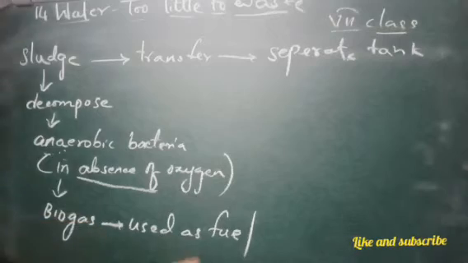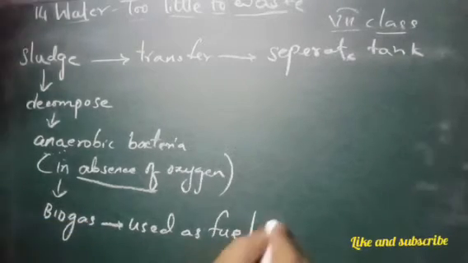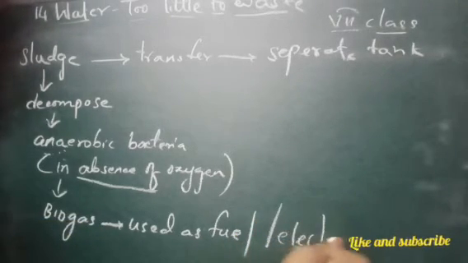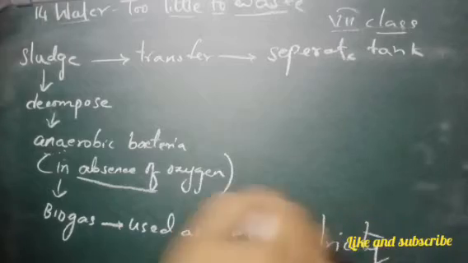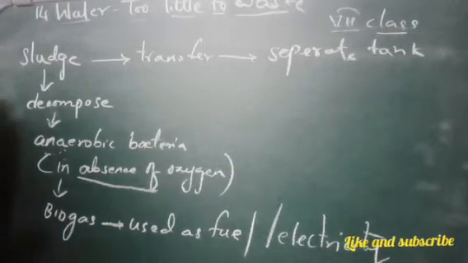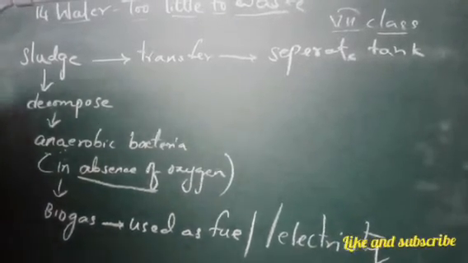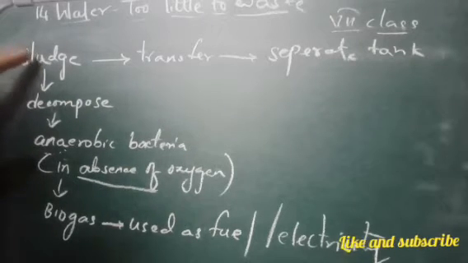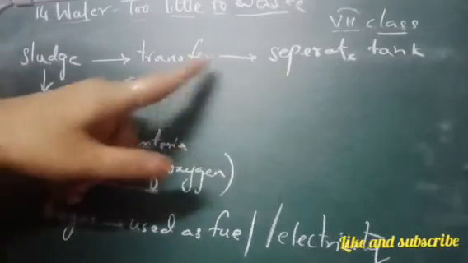Okay, this can be used as fuel or in the electricity also. Okay, it's clear now, children? What is happening here? It's nothing but the sludge, whatever sludge we got from that tank, grit and sand particle tank. What we are doing, we are transferring it to a separate tank.